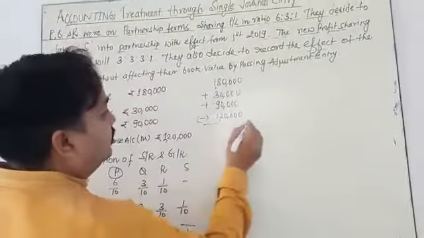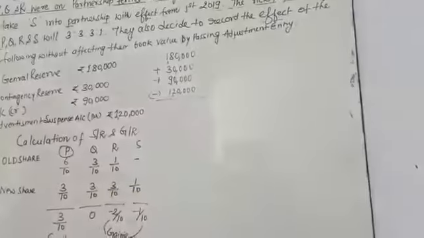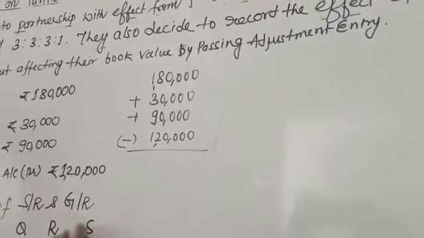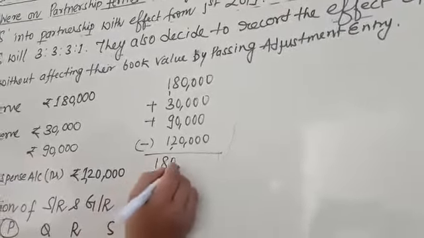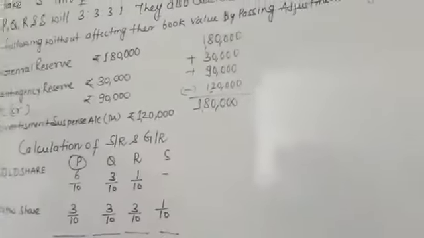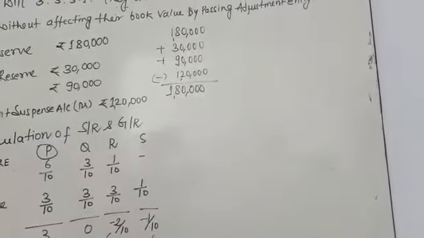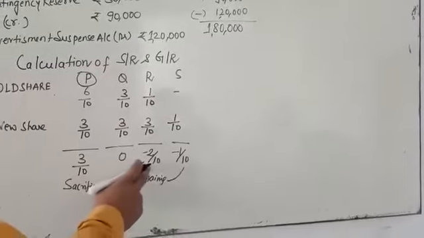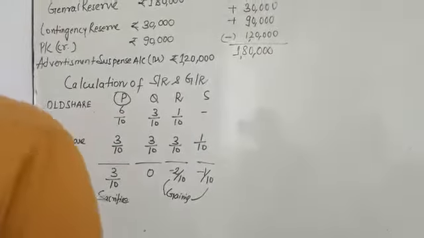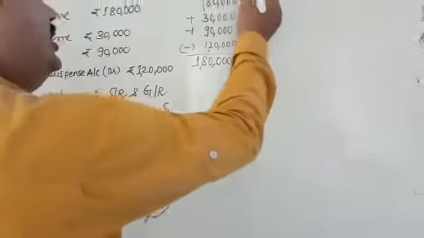You just add it and find the value. You get 1,80,000. This 1,80,000 is going to be distributed in the ratio 3/10, 2/10, and 1/10.